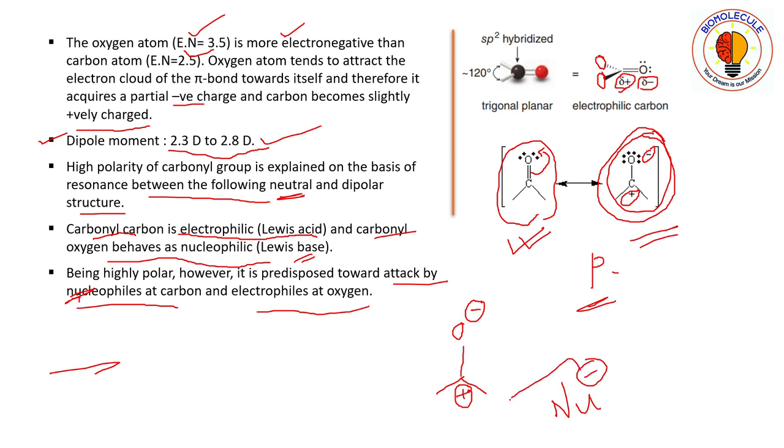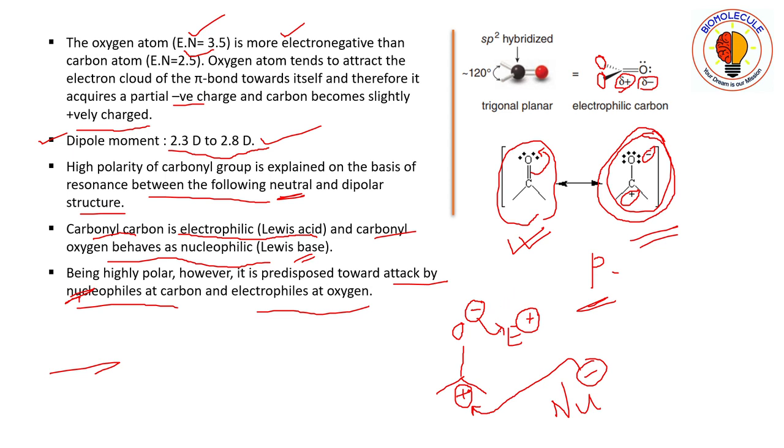So it will attack the positively charged carbon. Similarly, an electrophile always bears a positive charge, or has a positive center. So oxygen will attack the electrophile, because unlike charges attract each other.